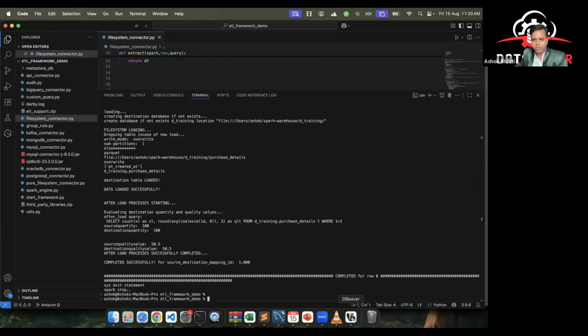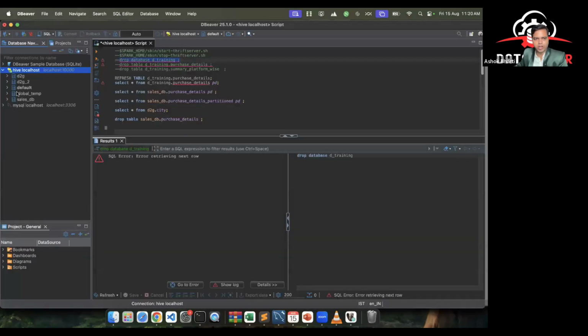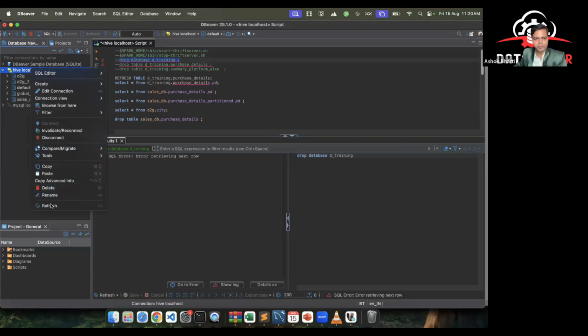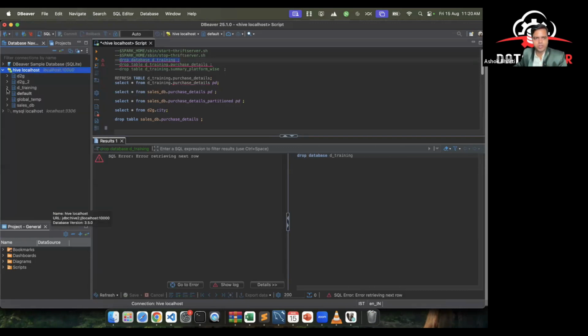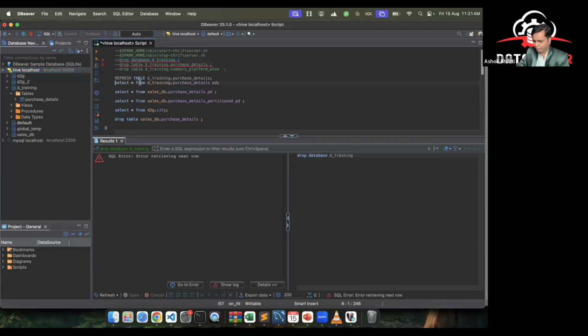Now let's go to our DBeaver. In DBeaver, we checked that we didn't have a database named d_training, but now let's refresh it. See, you can see the d_training database. We can see the tables inside also, the purchase details, and let's now do a little select star.